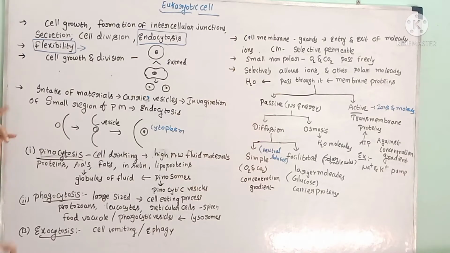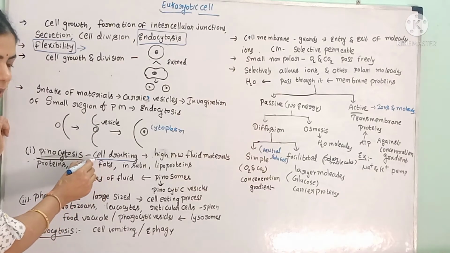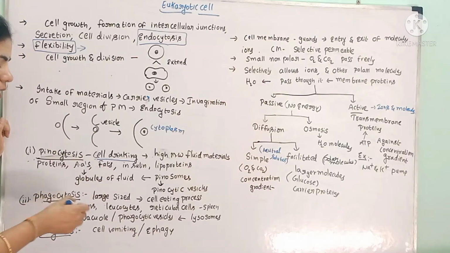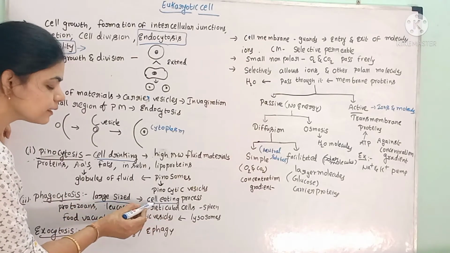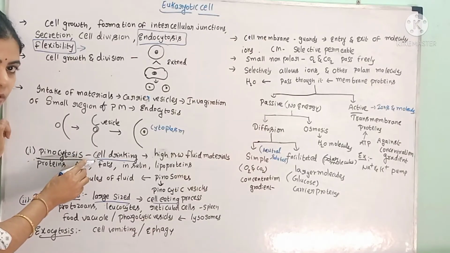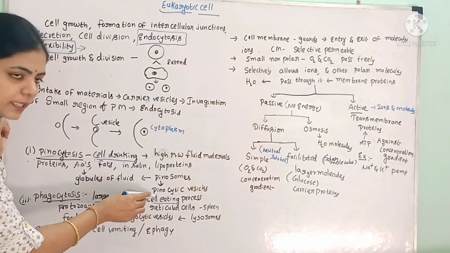Endocytosis is of two types: pinocytosis and phagocytosis. In the case of liquids, it is called pinocytosis, and in the case of large-sized particles, the process is called phagocytosis. Pinocytosis is also called cell drinking. Drinking means allowing liquids or fluids to come in. Whereas phagocytosis allows large-sized particles to come in, hence it is called a cell-eating process.